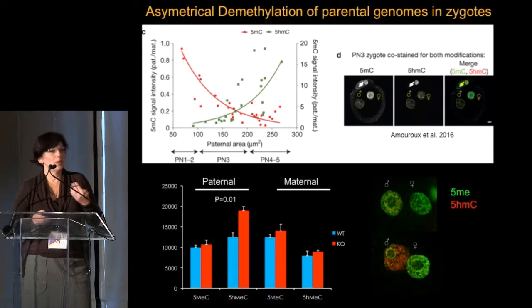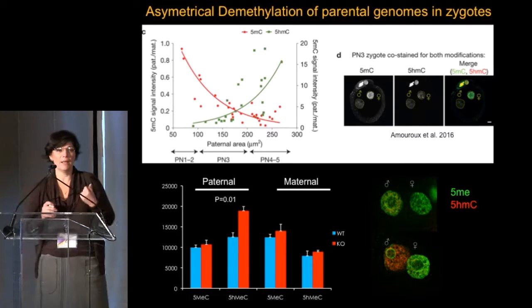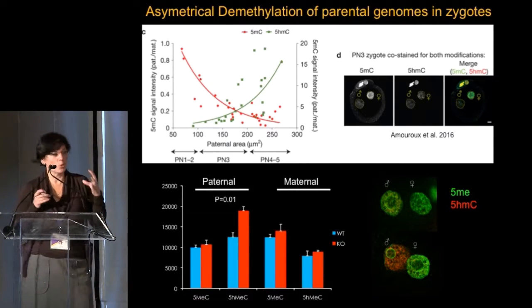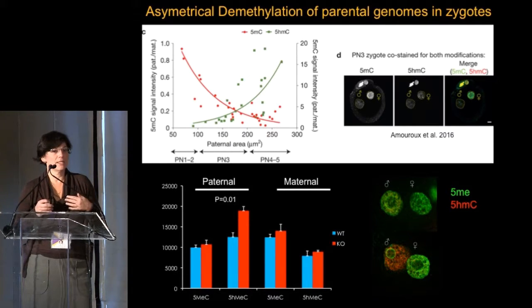Now, we started looking at whether ALK5 could be regulating epigenetics, and this is very preliminary data, so I'm not vouching right now if it's true or not, but from our preliminary data, what it seems like is happening is that in the normal embryos, and this has been known for years, the DNA gets demethylated over time, and the paternal pronucleus is the first one that removes the 5-methylcytosine and converts it into 5-hydroxymethylcytosine, which means that the methyl groups will be removed and remodeled.